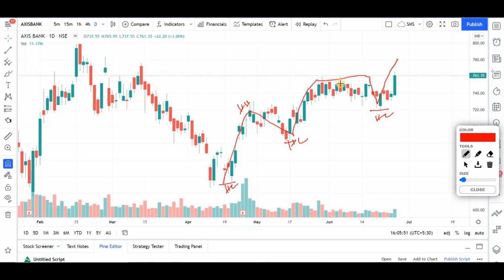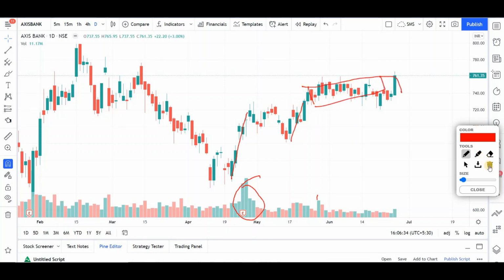The second thing that you should be looking for is the relationship between the price and the volume. So here you can see, whenever the price is moving up, you can clearly see the volume has picked up hugely. The volumes are in the tune of more than 11 million, and similar to that. So now what's happening? Whenever the price is again moving up, you can clearly see the volume is picking up.